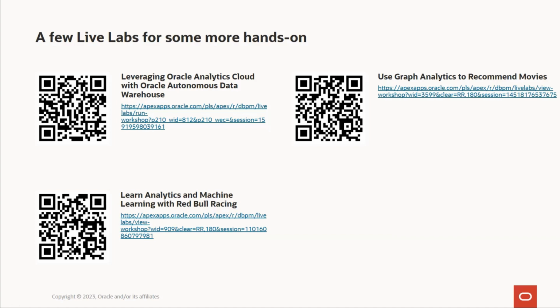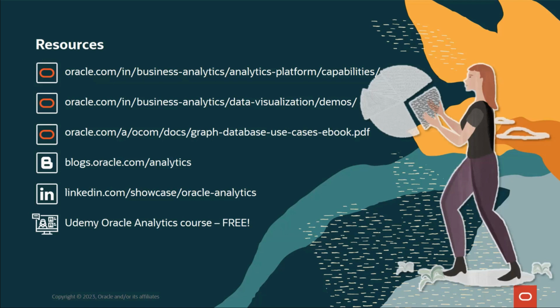Then we also have additional resources. For example, if you want to know more about our analytics platform capability, or more demos you want to see from a public interface, you could do that. If you want to understand what use cases could be done using graph database, again, that information is made available. There are free courses in Udemy you could try, and then a few blogs. Again, this whole slide deck would be shared, and you could click them to find